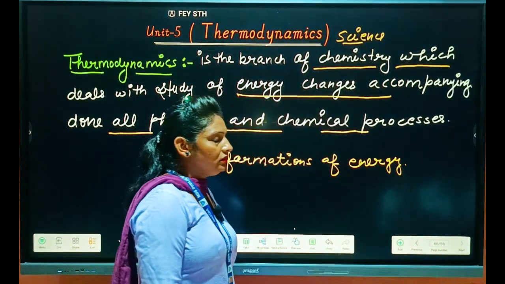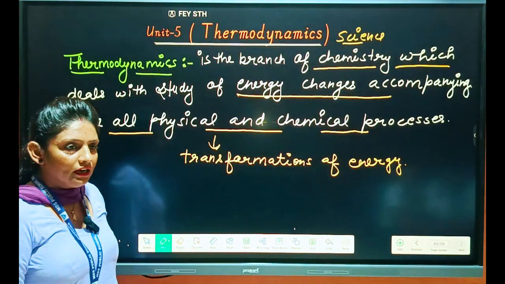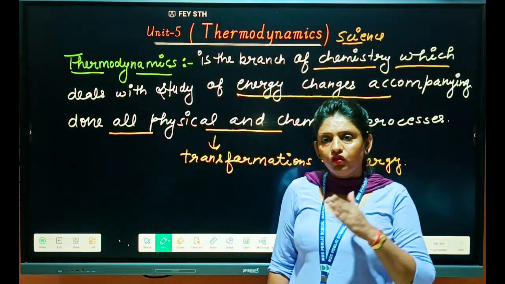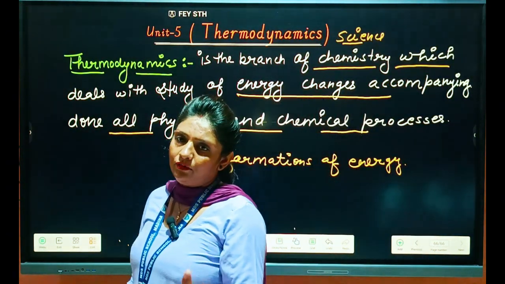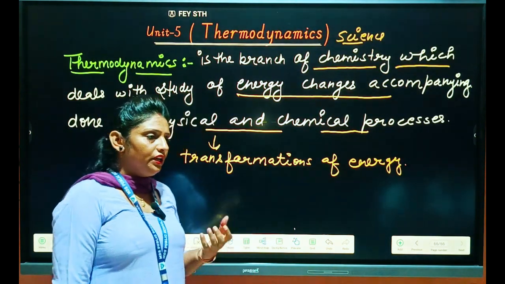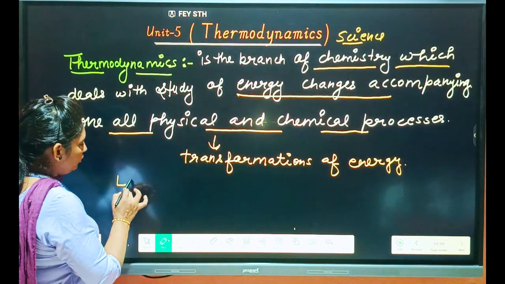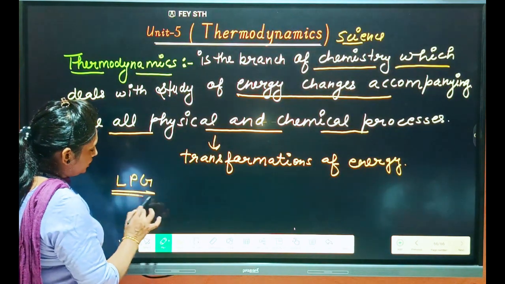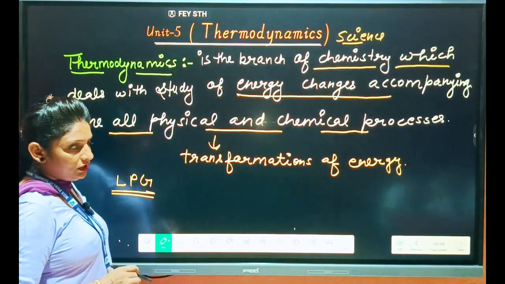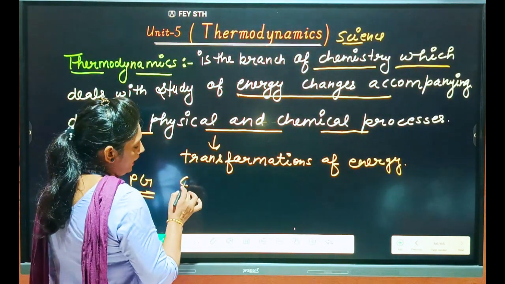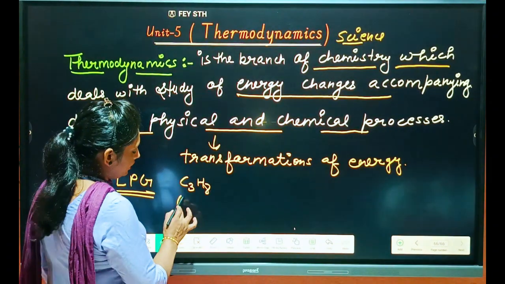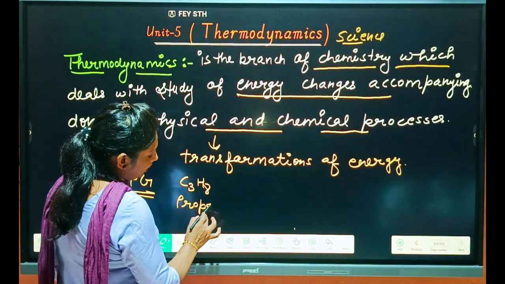You know very well students, energy can be transformed, can be transferred from one form to another form. For example, if we have LPG, you use it at home for cooking purposes also. You know LPG, it is a combination of propane and butane.